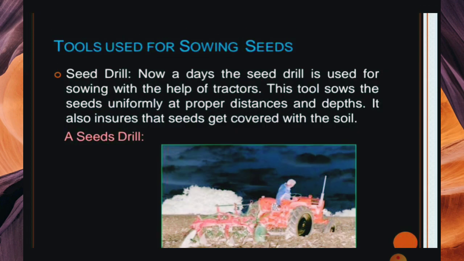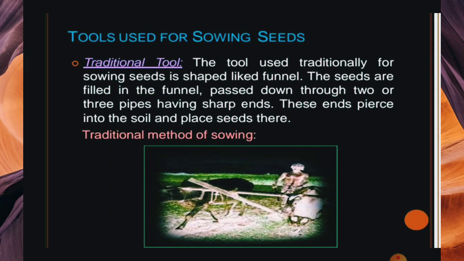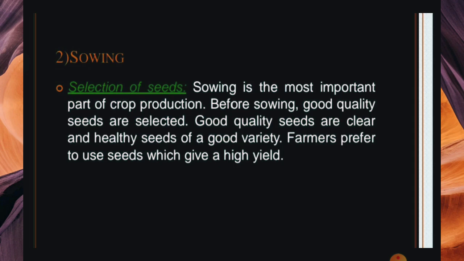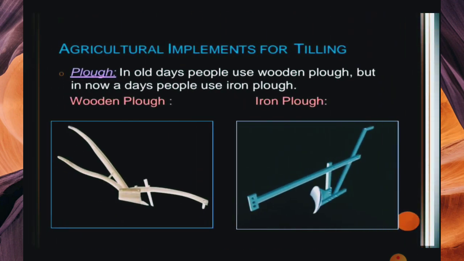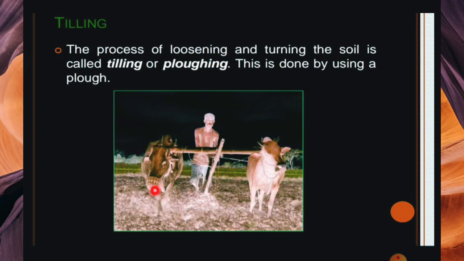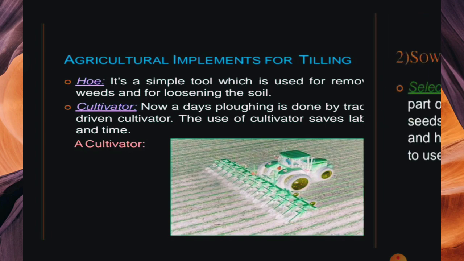First are the traditional tools. In traditional times, the tool used for sowing seed is shaped like a funnel. If you look at this picture, the farmer is using the plough shaft and loosening the soil, and from one place where the plough is moving, the farmer puts a seed and then covers it with his leg. He did this two things at one time, but it takes too much time.